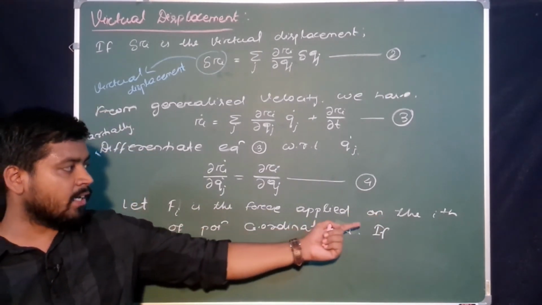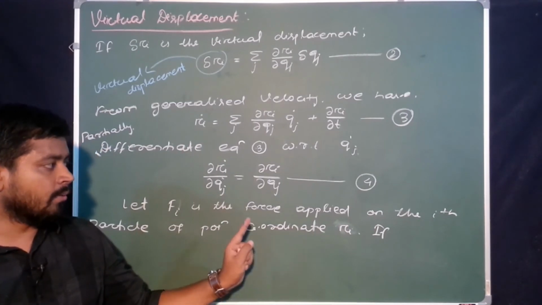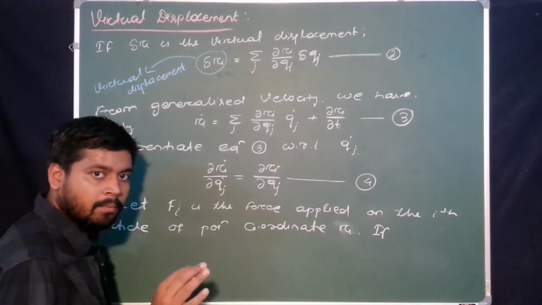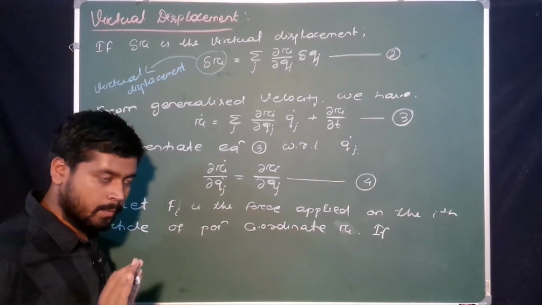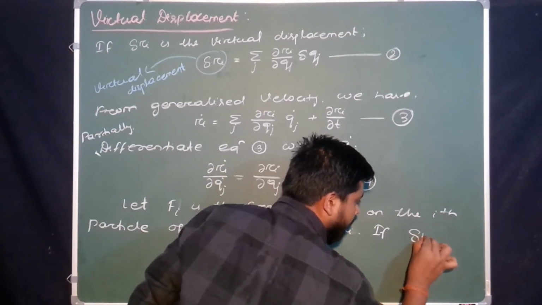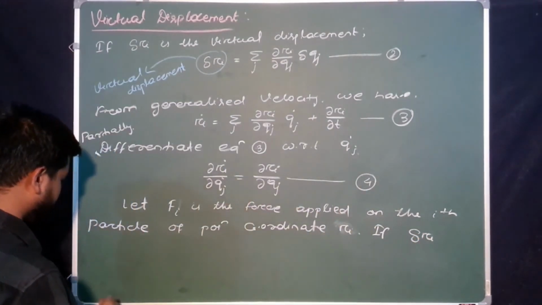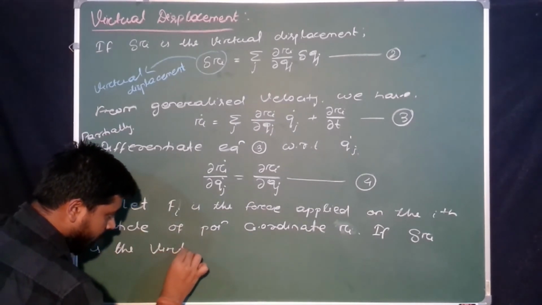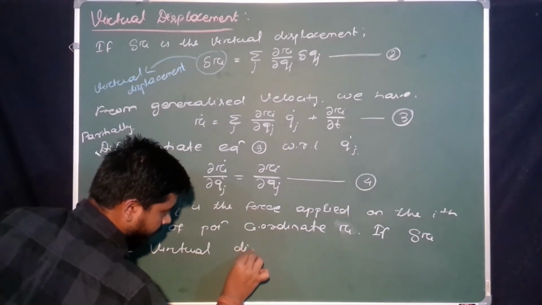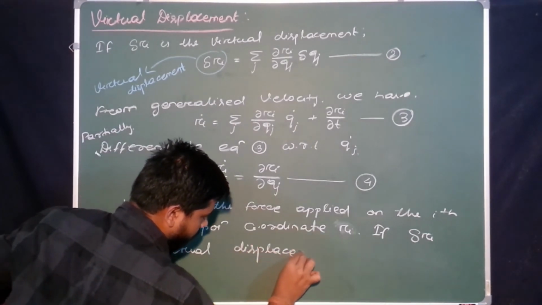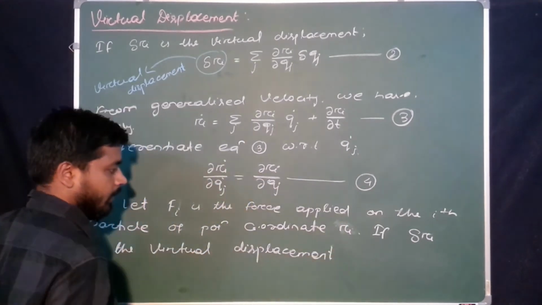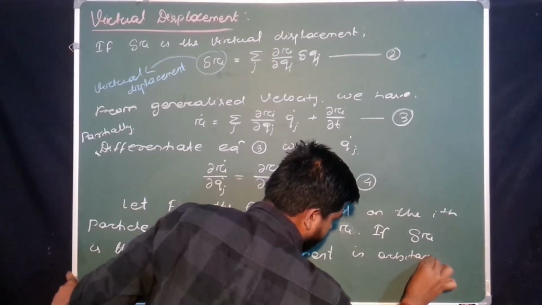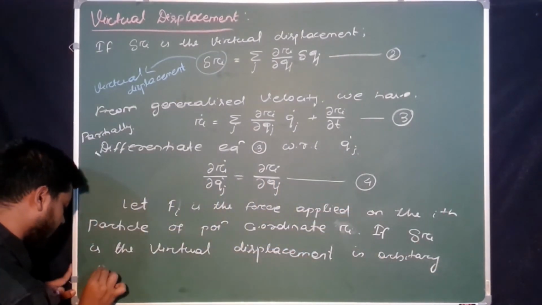As the force Fi acts upon the ith particle, the particle must be displaced, yes or no? But here we have to find the virtual work done, so write down the virtual displacement. Let delta Ri be the virtual displacement in an arbitrary direction.